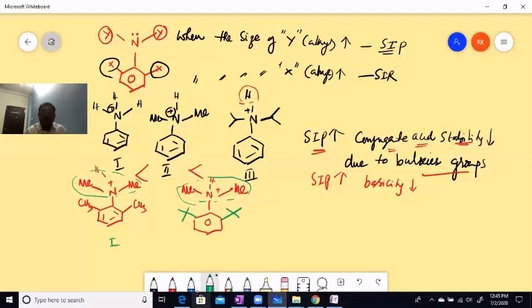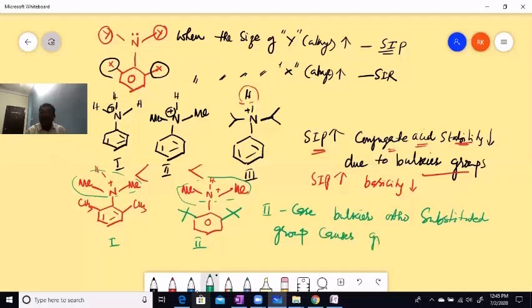In which case, repulsions are going to be more. In the second case, the bulkier ortho substituted group causes greater repulsions.